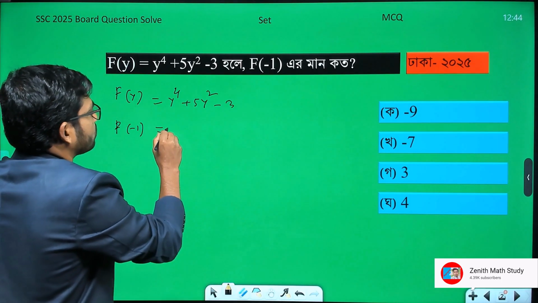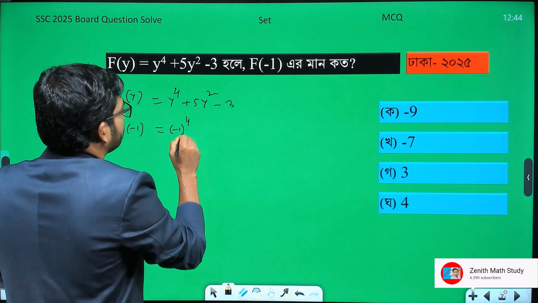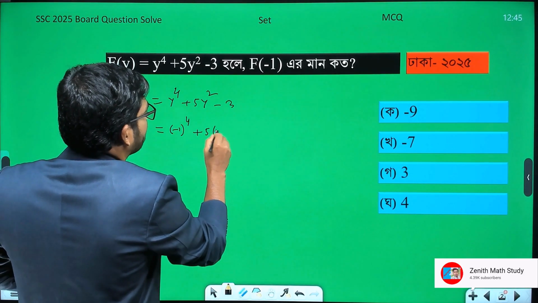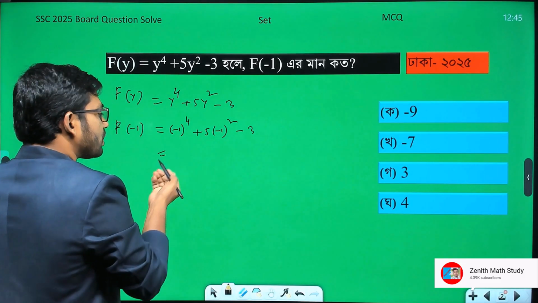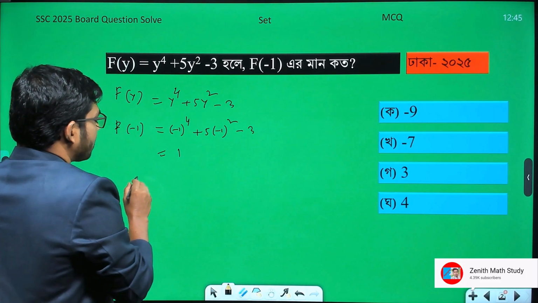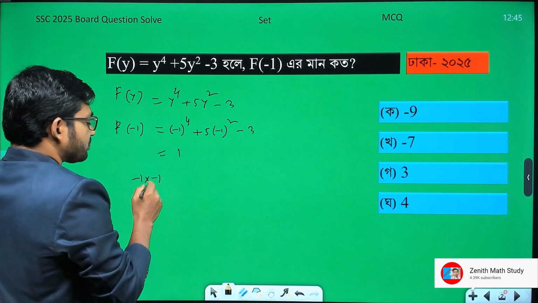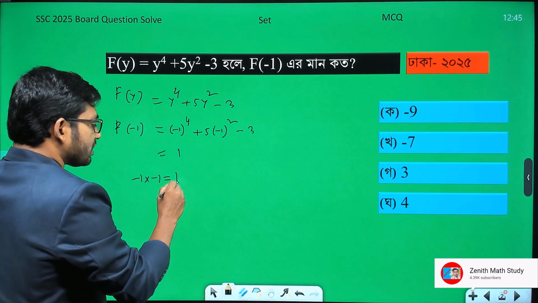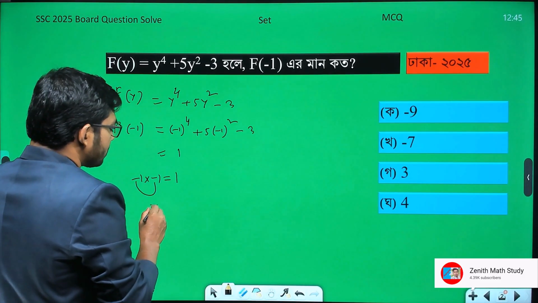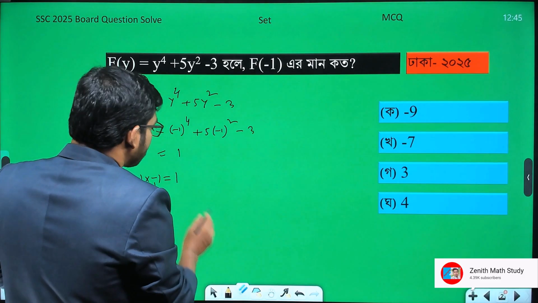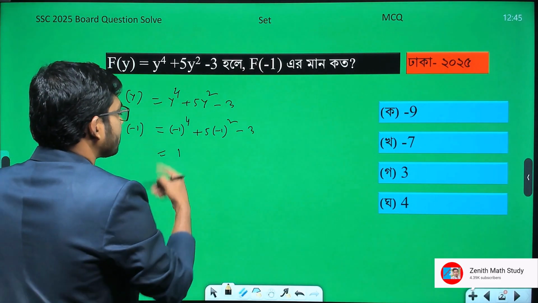We will substitute minus 1. In that case, it becomes 4 plus 5 times minus 1 squared minus 3. Notice, if you multiply minus 1 by minus 1, what do you get? You get 1. Because minus 1 times minus 1, when multiplied, becomes plus 1, since minus times minus is plus. And if you multiply again, it becomes minus, but in our case, that's not there. So if there is a power, you have to remember this.